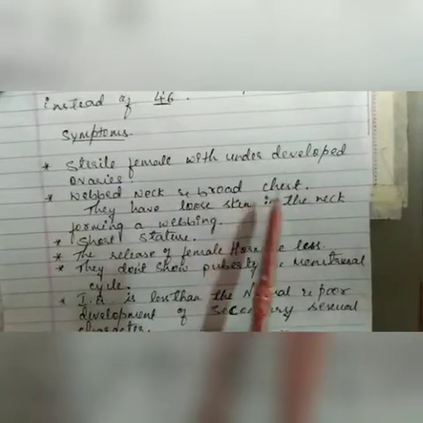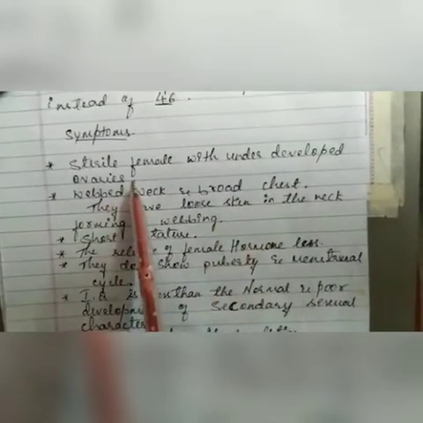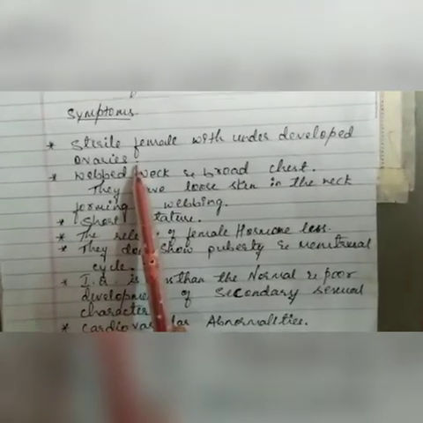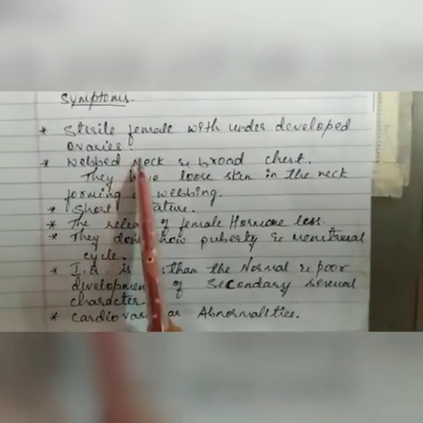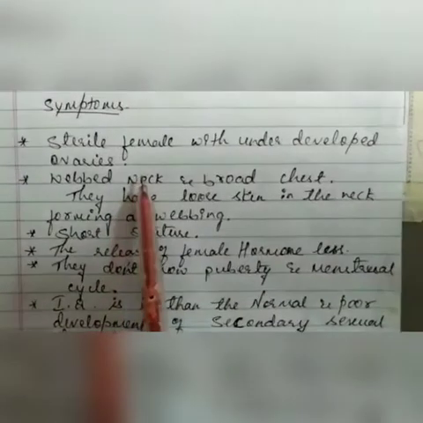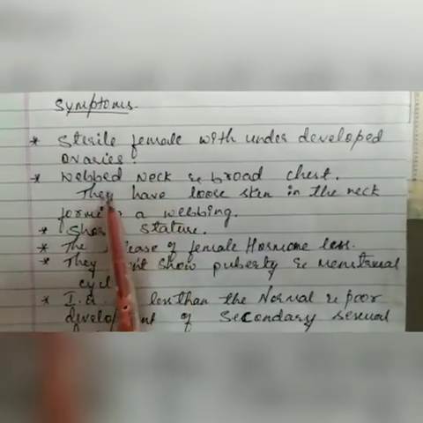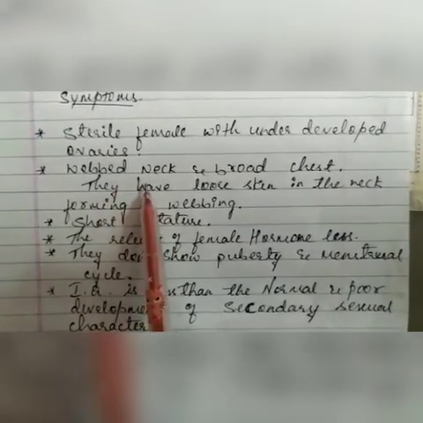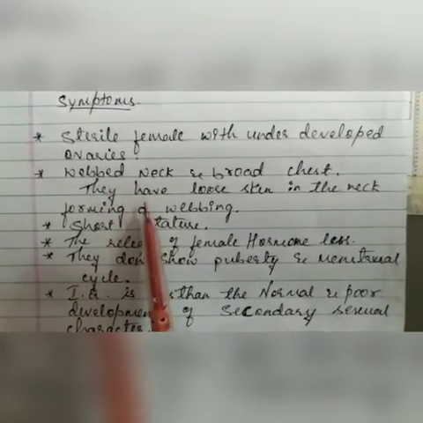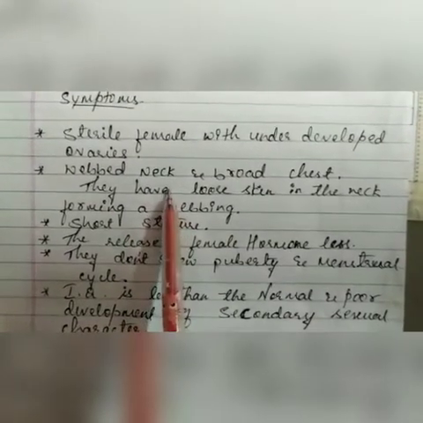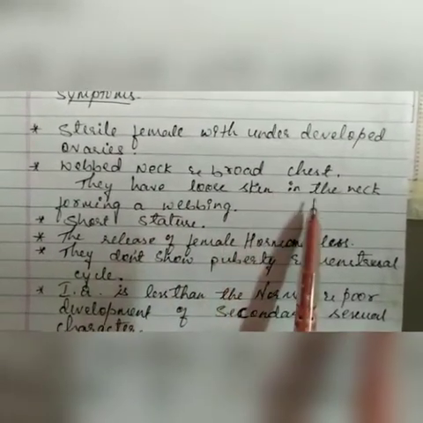Turner syndrome symptoms are a sterile female with underdeveloped ovaries. Underdeveloped ovaries means the ovaries become very small and the hormones are not formed, so the ovaries do not function. Then webbed neck: in that region the skin becomes loose, forming a web of the neck, and a broad chest.